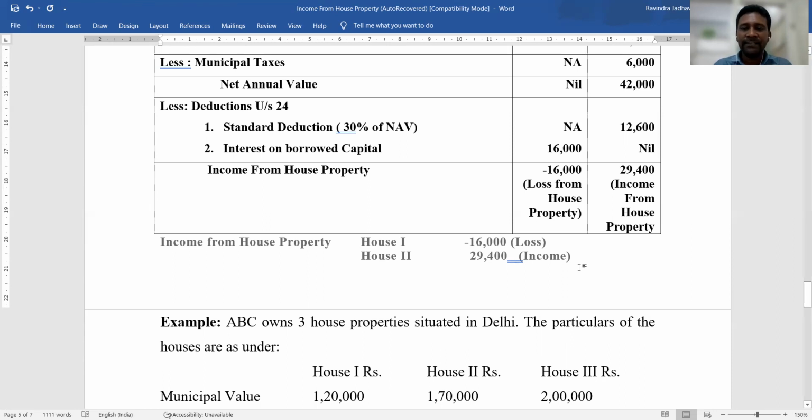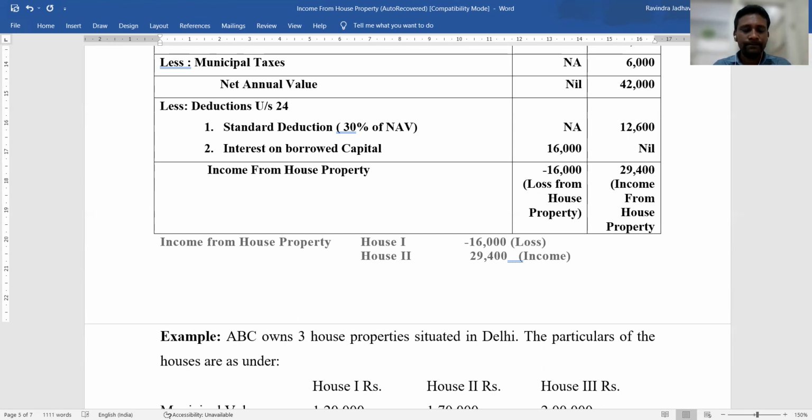So what is the net result? Net income from house property: 29,400 minus 16,000.